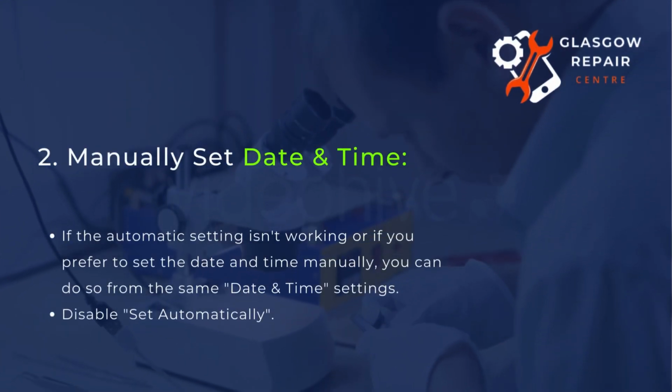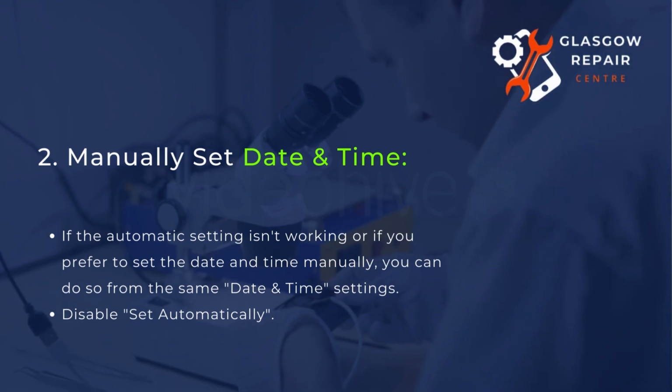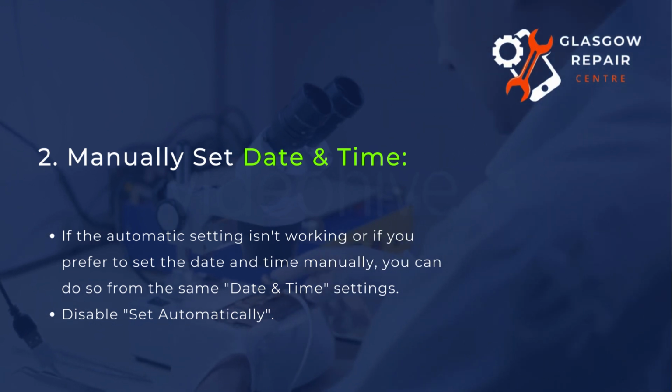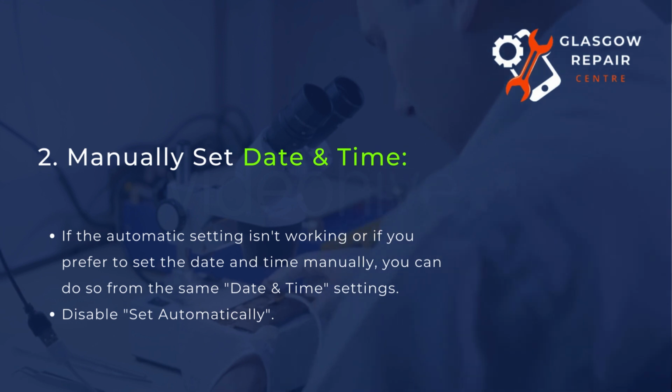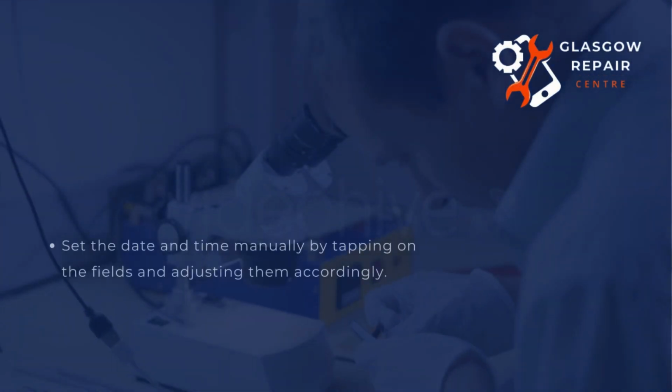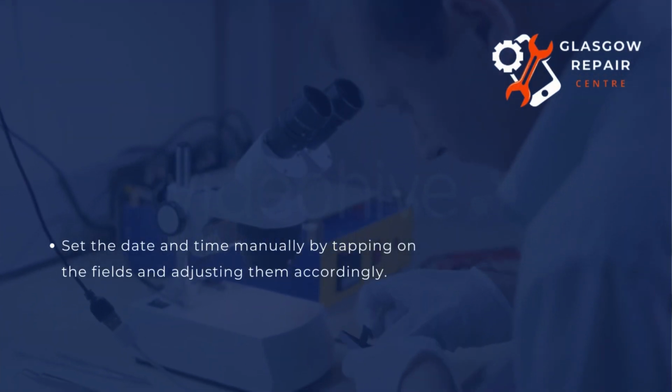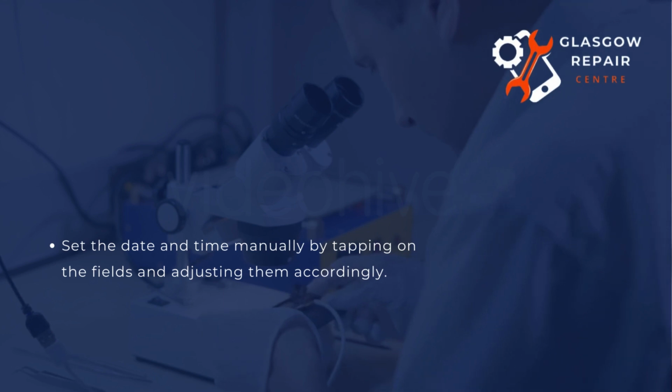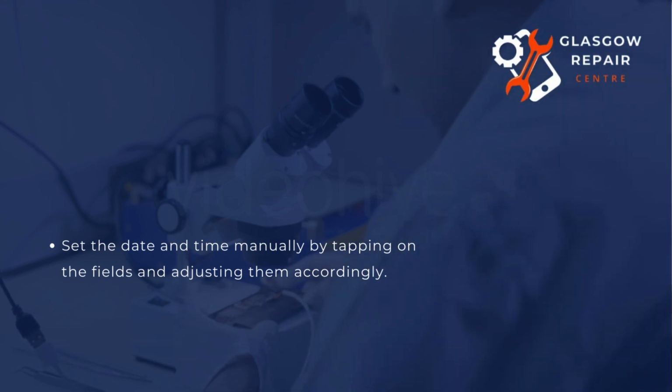2. Manually set date and time. If the automatic setting isn't working, or if you prefer to set the date and time manually, you can do so from the same date and time settings. Disable Set automatically. Set the date and time manually by tapping on the fields and adjusting them accordingly.